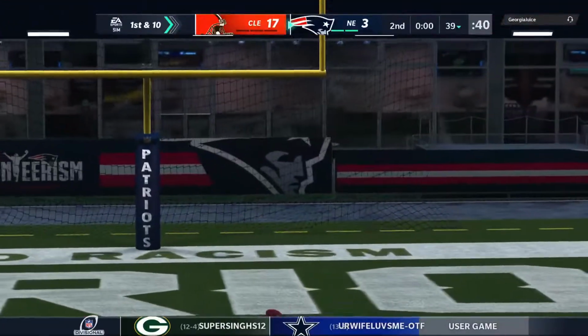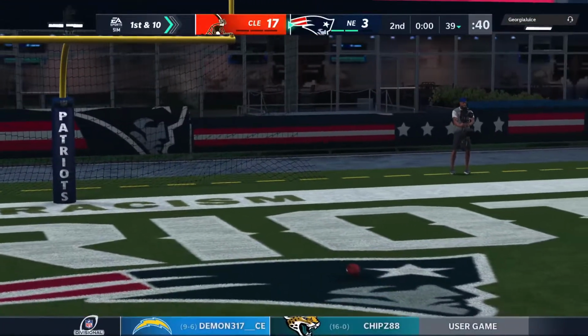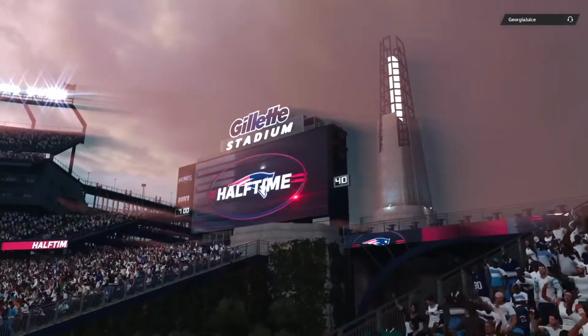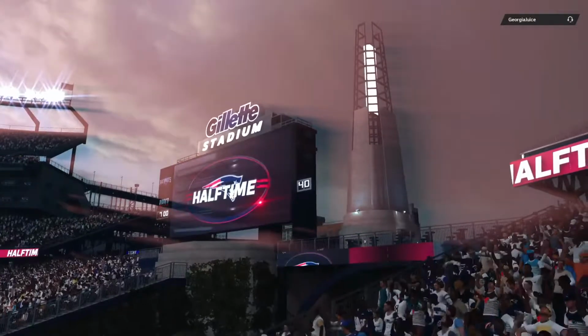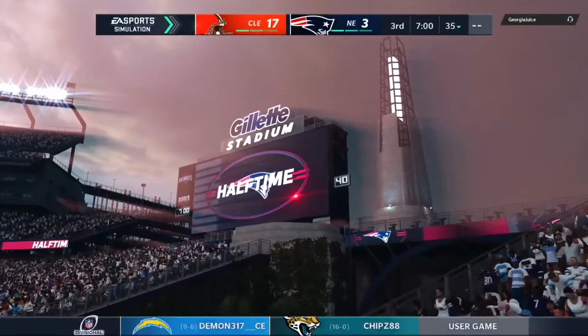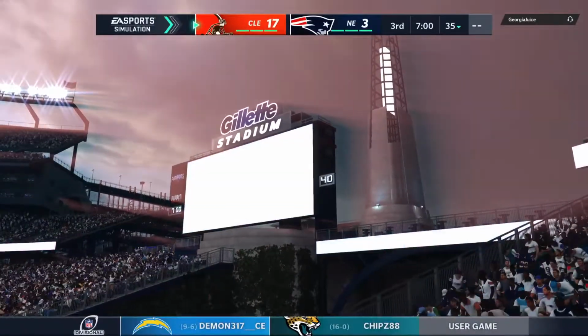And that hits the right upright and caroms away. It's no good. So it's on to halftime in this AFC divisional round matchup. As we'll send you down the coast now to Orlando, that's where we find Jonathan Coachman, ready with our EA